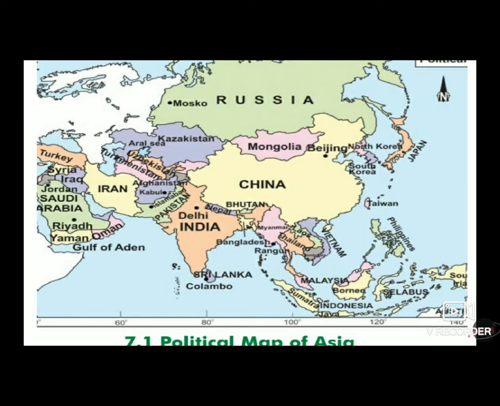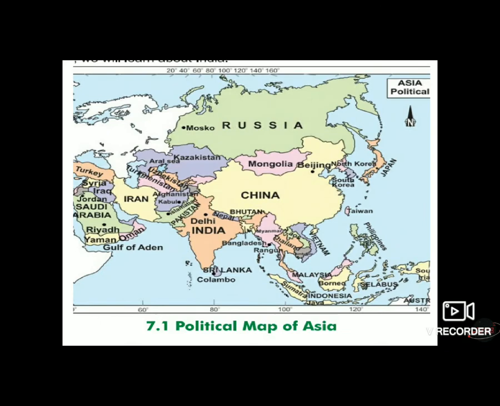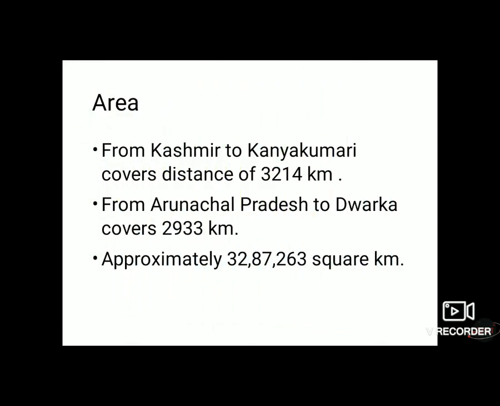The next topic is area. Now what is area? As we are learning about India, we have to be aware of the area of India. From Kashmir to Kanyakumari, that means from north to south, it covers a distance of 3214 kilometers. From Arunachal Pradesh to Dwarka, that means from east to west, it covers 2933 kilometers. And the approximate area, meaning the size of India, is 32,87,263 square kilometers. Let's see this in the map.